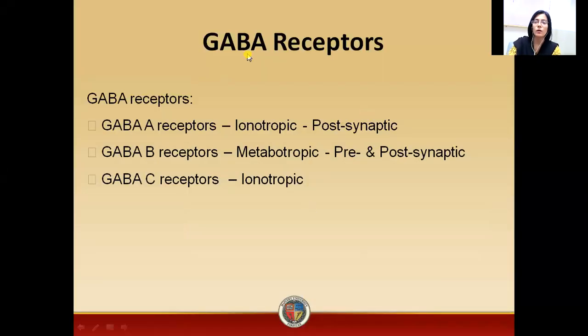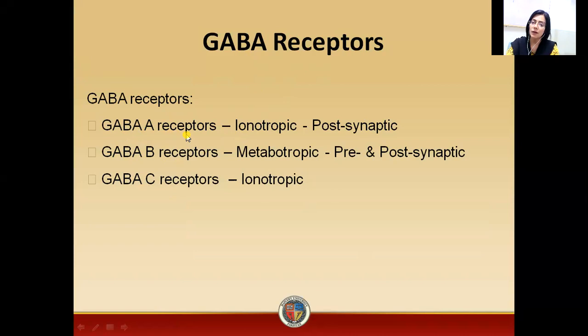Now, students, we are going to study GABA receptors. G for gamma, A for amino, B for butyric, and A for acid. So these GABA receptors are the receptors to which the ligand called GABA is bound. And these GABA receptors are actually of three types: GABA A receptors, GABA B receptors, and GABA C receptors.